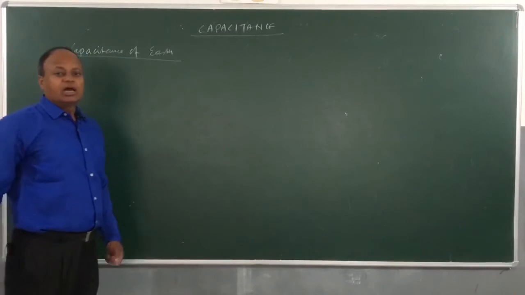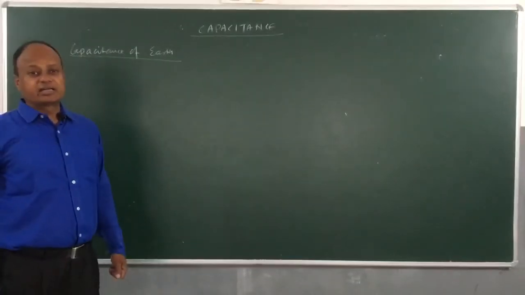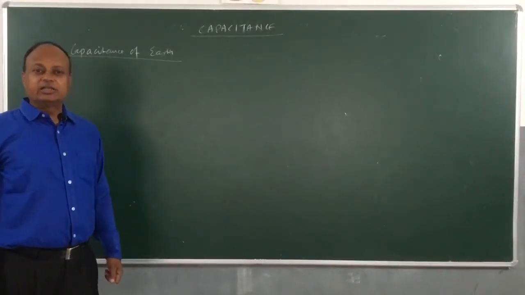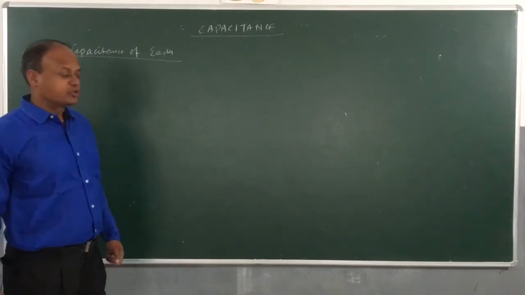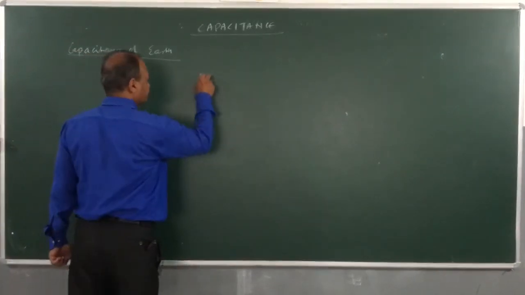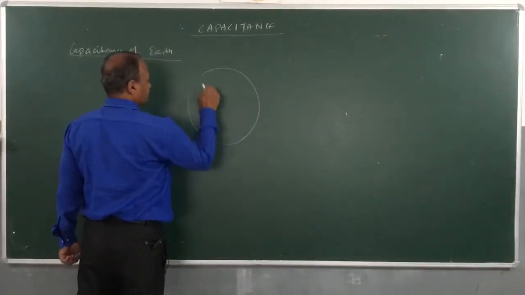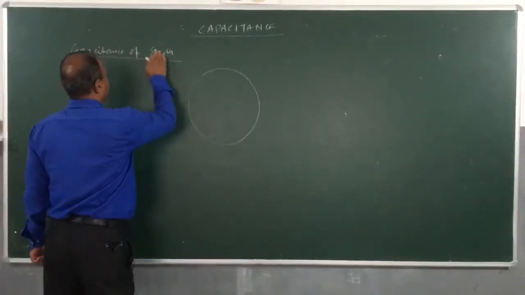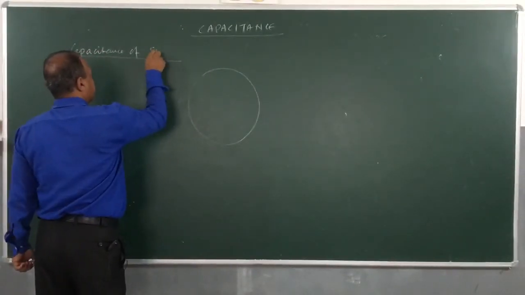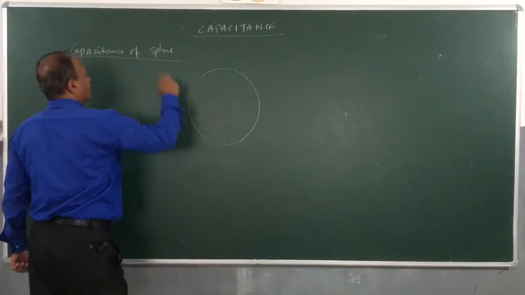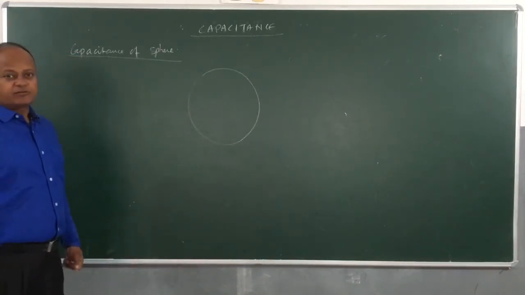Children, earth acts like a giant conductor actually, and earth is a spherical object, as you know. So we will assume here first capacitance of a sphere, and then actually we will discuss capacitance of earth.